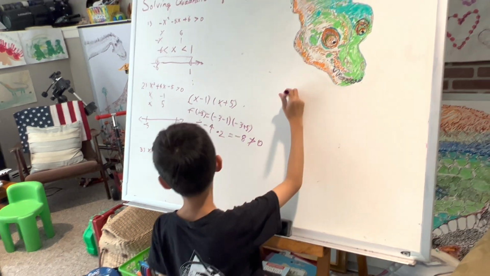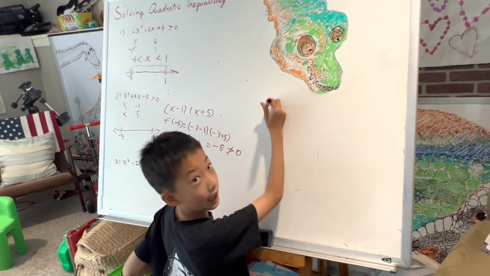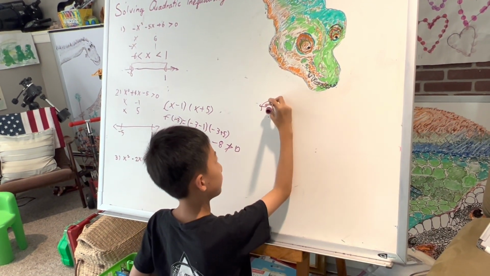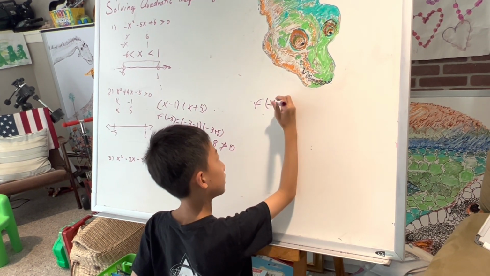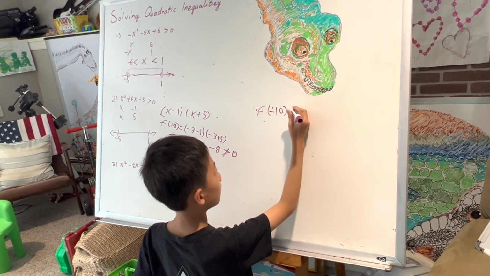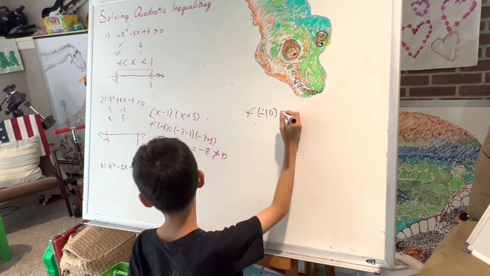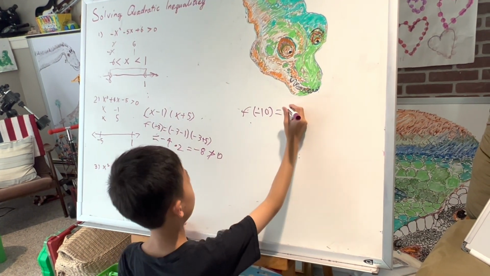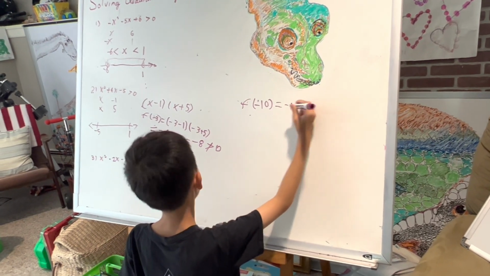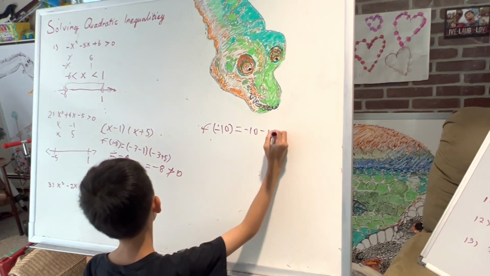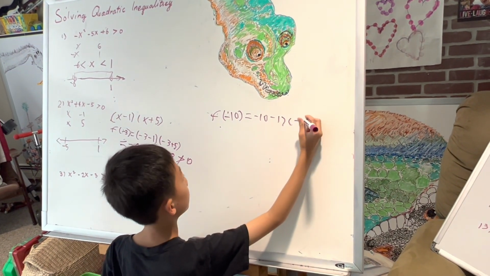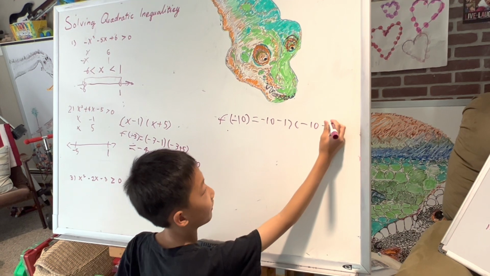So I'm going to try out -10. f(-10) equals, I'm going to plug it into the equation. So -10 minus 1 and -10 plus 5